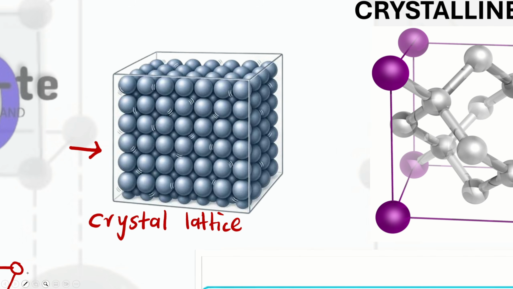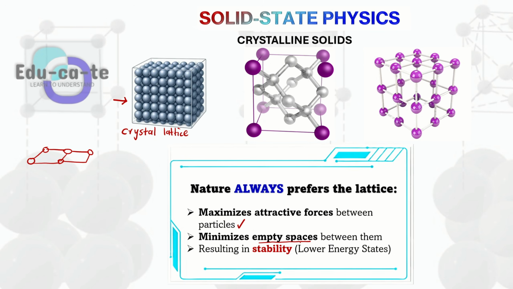And then this actually results in stability, because for a system to be stable, it must have lower energy. And the only way of achieving lower energy in this context is for the particles to be closer to one another to the maximum. They must be bonded in such a way that they are as close to one another as they can be.